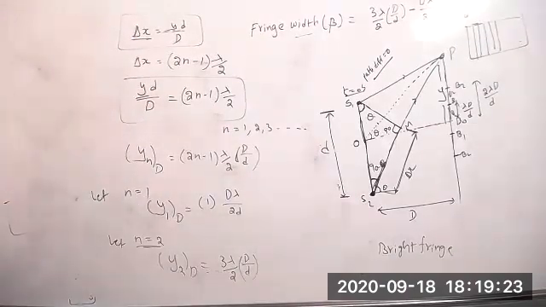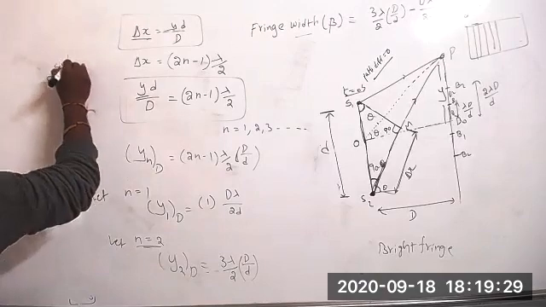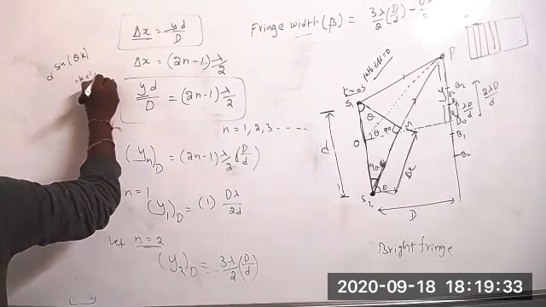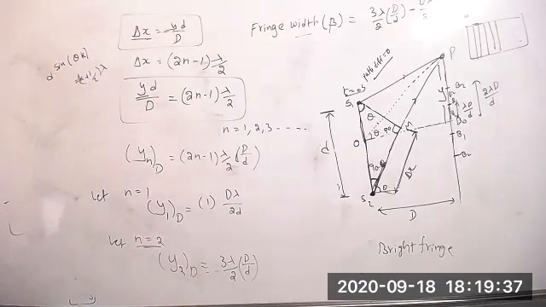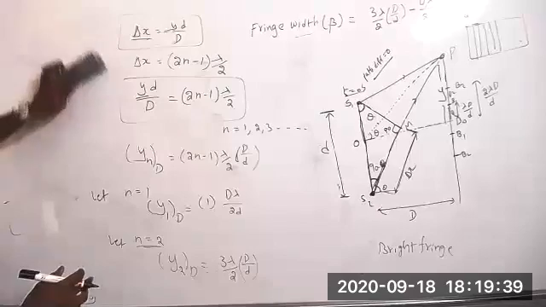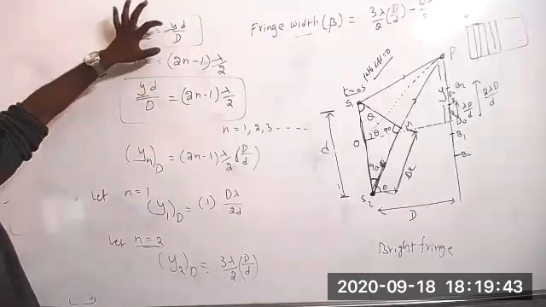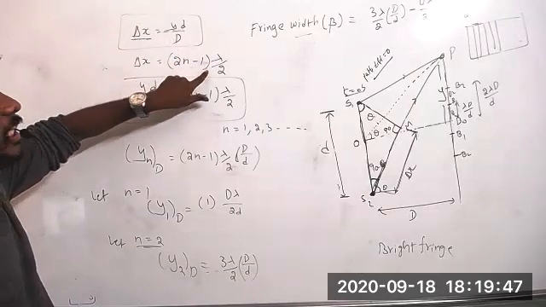If anybody has any doubt, and Tejas, you sent me something like d sin theta equal to, where did you see this? For dark fringes, this is also correct. Dark fringes will form when the path difference gives destructive interference.